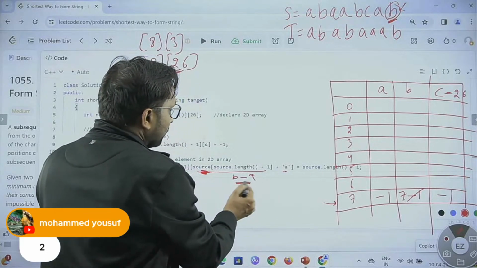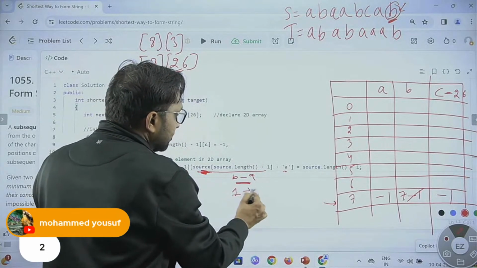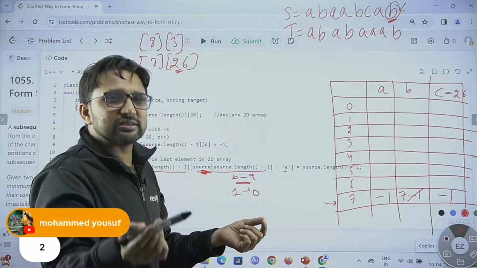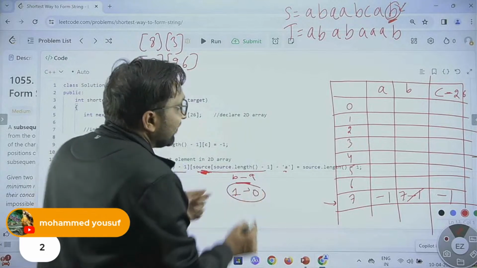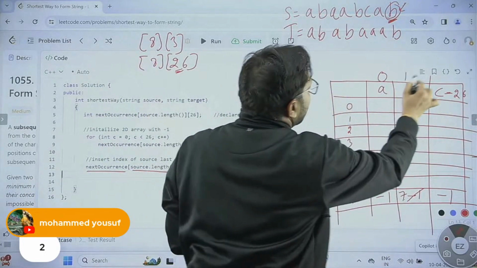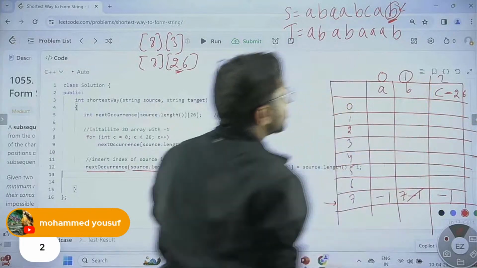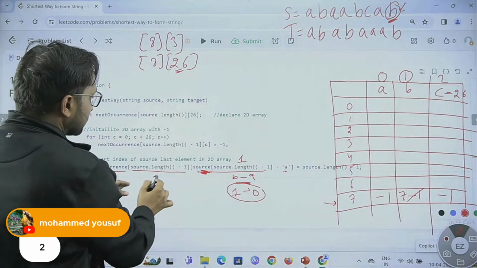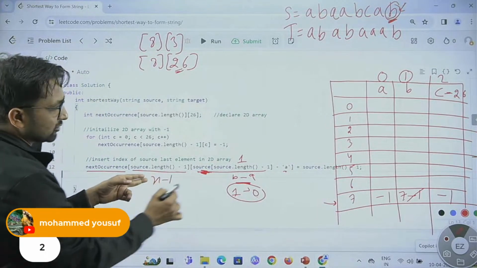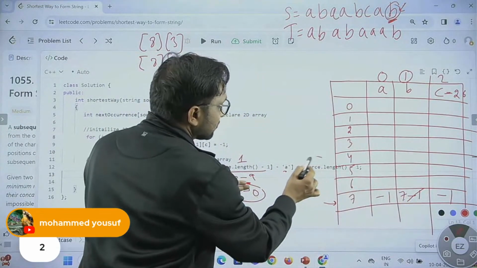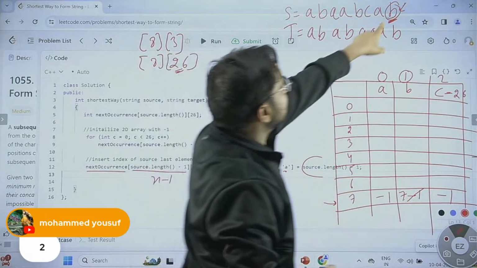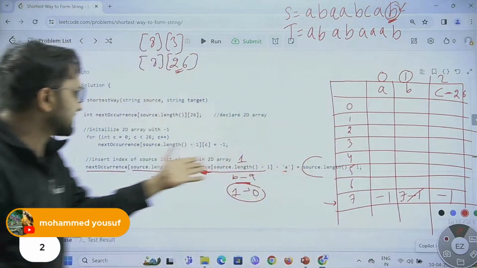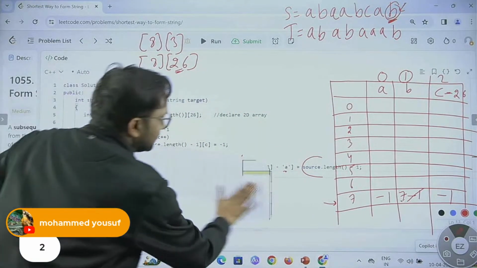So B is 1, actually A is 0. So A is 0, B is 1, C is 2, and so on. Z is 25. So to find out where you need to store, at 0th position, at 1st, at 2nd. Right now you need to store at 1st position. So 1 minus 0 is 1. So at 1st position, we want to store in the last row, n minus 1th row, the last index value, that is 7. So we store simply 7 with this statement.